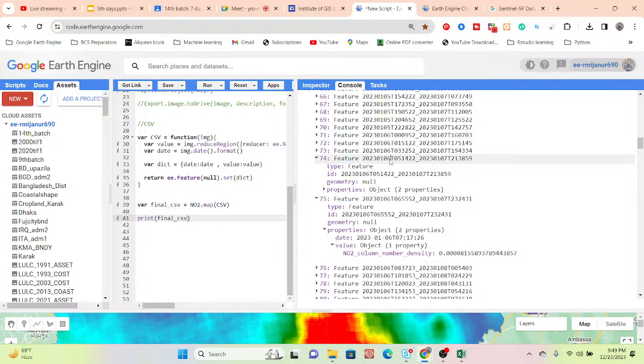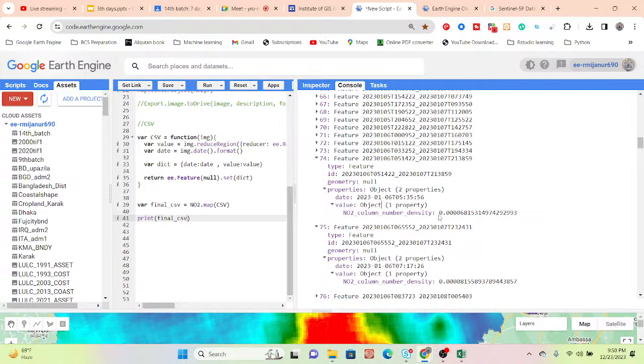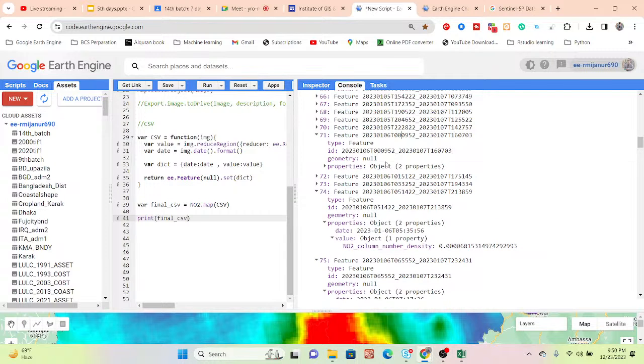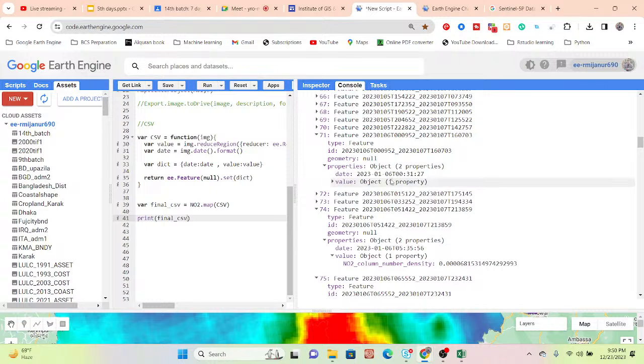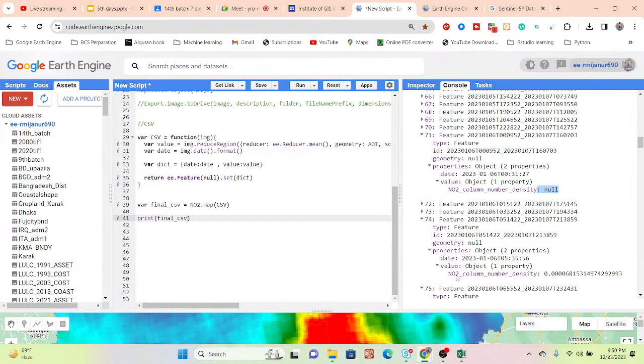Some values are null. Suppose for this time there is no value. Suppose here you can see 5:35 minutes 56 seconds. It extracts the information in mole per meter square. Also you can see this time there is no value, so it shows null. Okay, so now I want to extract all of those things in a CSV file.